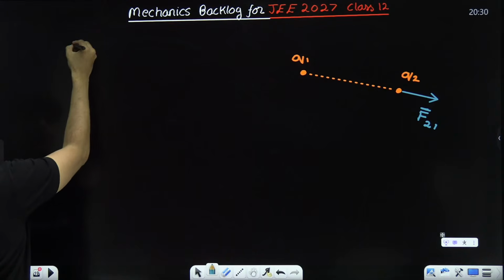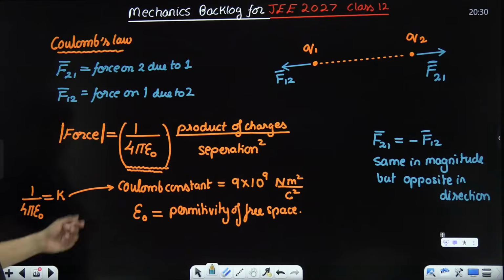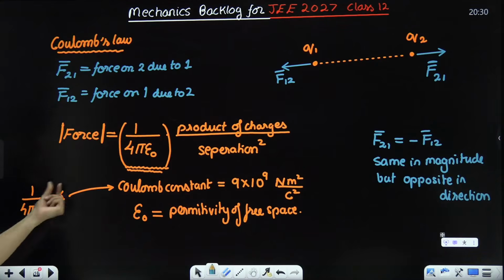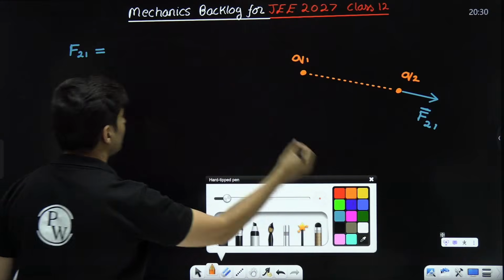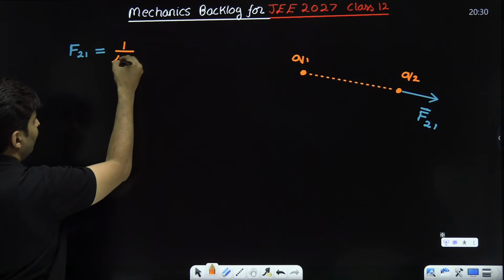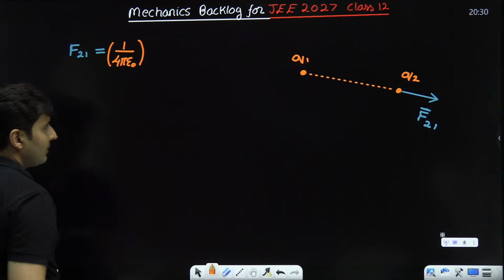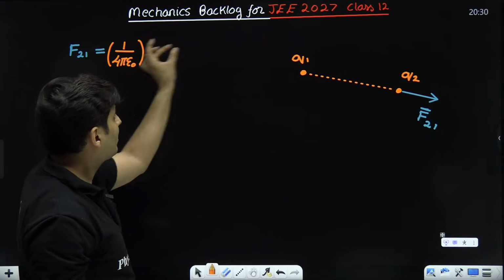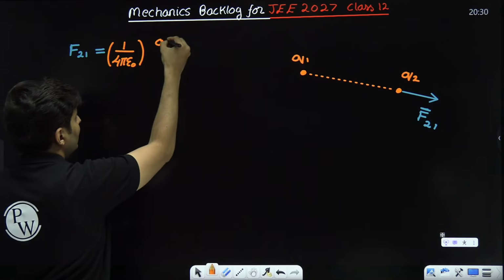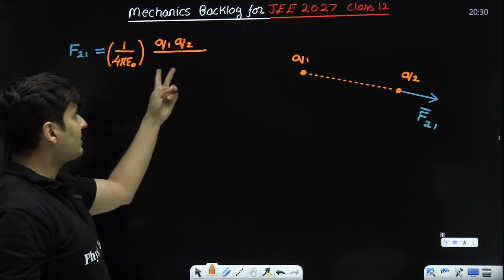Notice how the magnitude will be written. F21 will be, this number is there which is being called K or Coulomb's constant. I can just write it down as 1 by 4 pi epsilon naught, which is just a pure constant. I'm writing only the magnitude, nothing else. Product of the charges, that means Q1 and Q2. The whole thing divided by distance square.